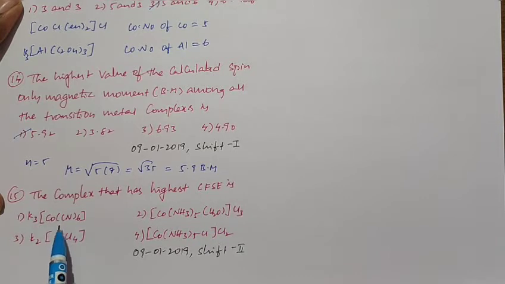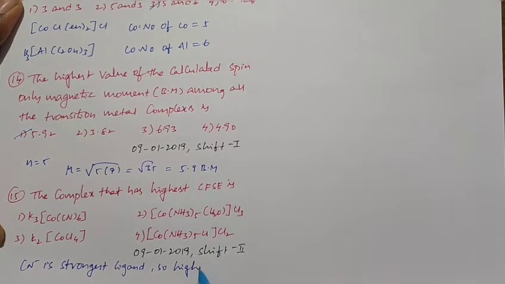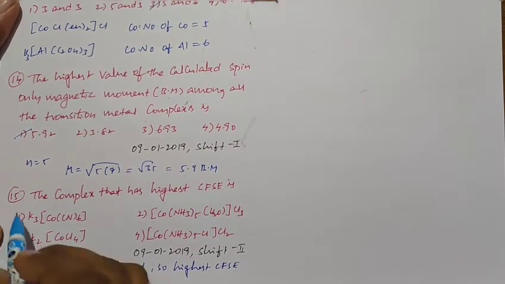Why? Because cyanide is the strongest ligand. So CN minus is the strongest ligand, so the highest crystal field splitting energy is possible. That's all. So the first option is the answer.